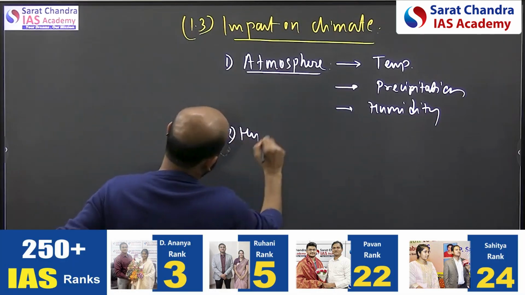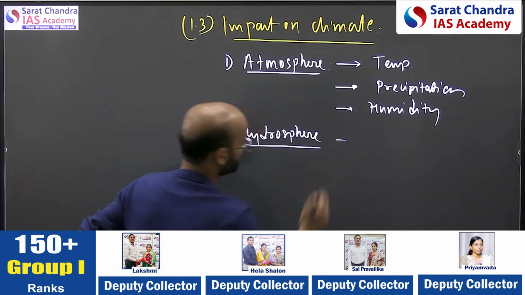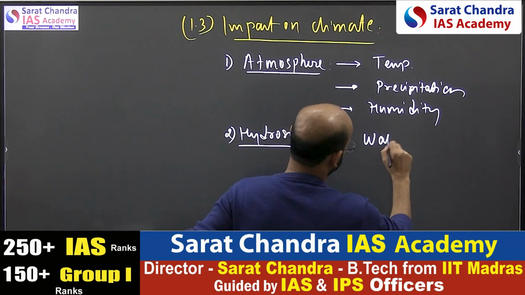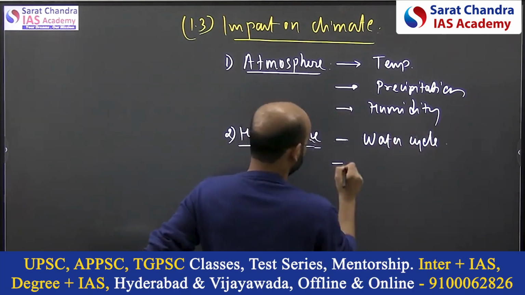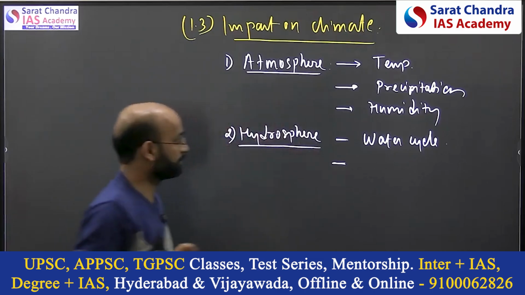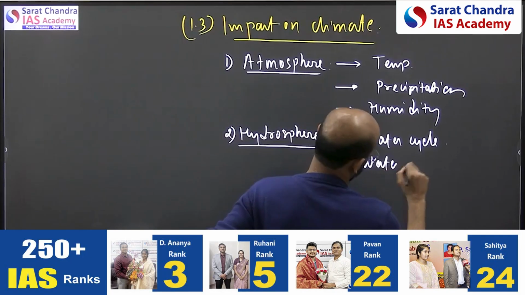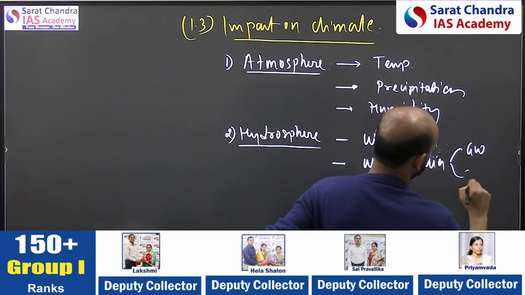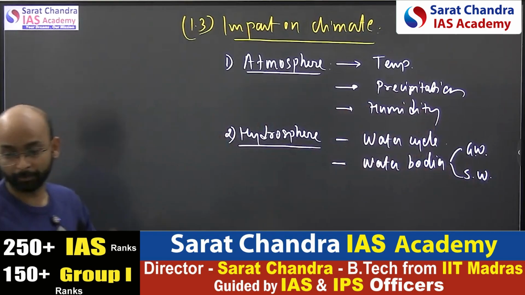Second, hydrosphere. Isn't it? Hydrosphere is also impacting the climate. For example, the hydrosphere water cycle. Then precipitation, a similar point. Along with that, in the hydrosphere, what other water bodies, like groundwater, surface water, ocean, how to impact this.